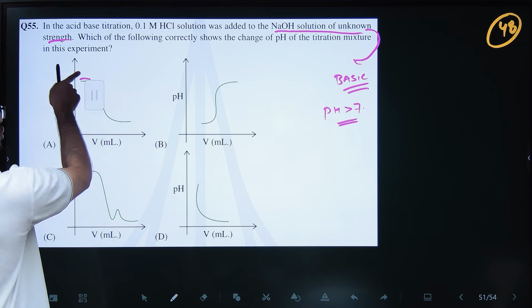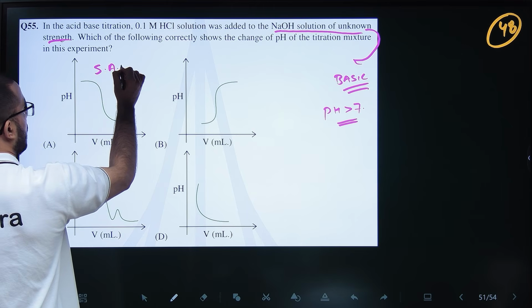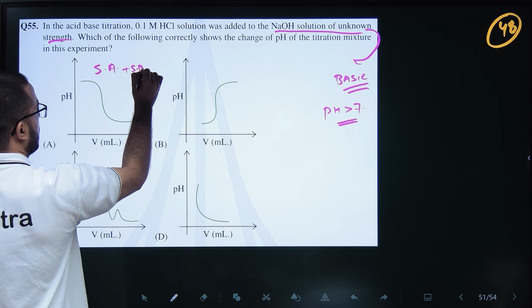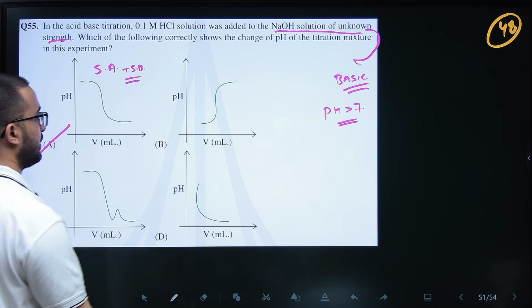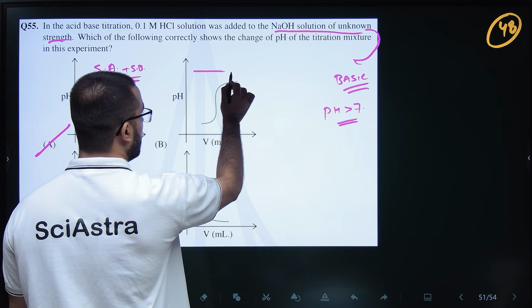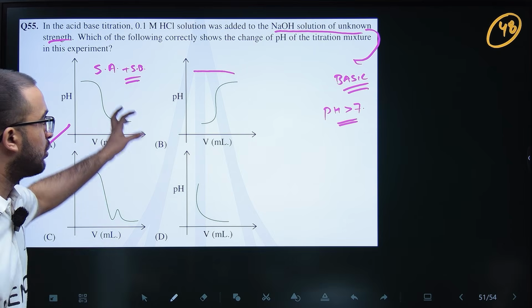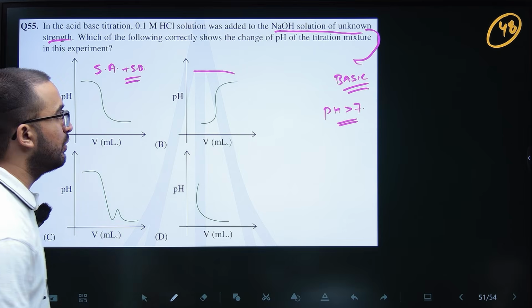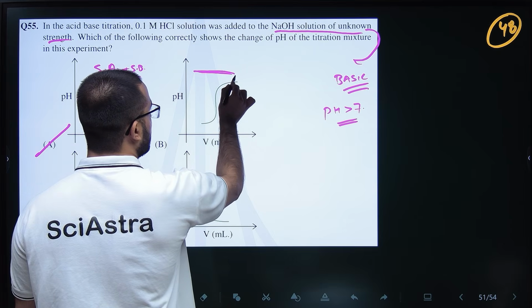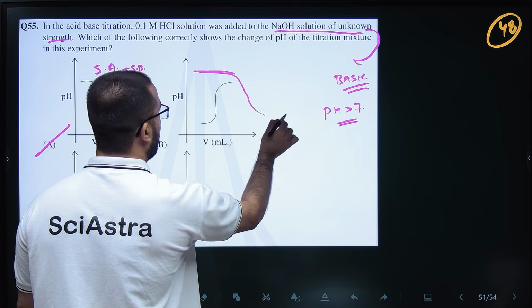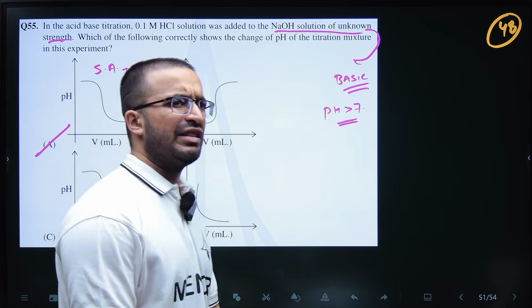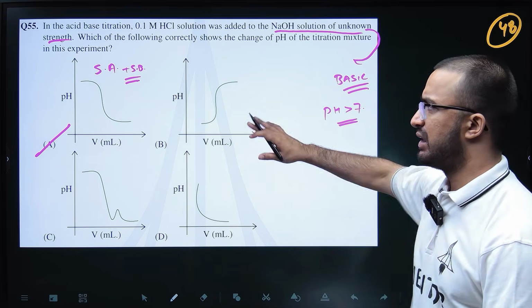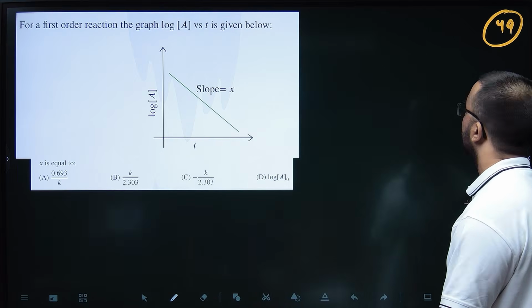So this is a strong acid and strong base titration curve. If this would have been a weak acid and weak base titration curve, it would not drop suddenly. It would have been very slow, something like that. So basically this question is a reminder that you have to revise titrations as well. Okay, sure.